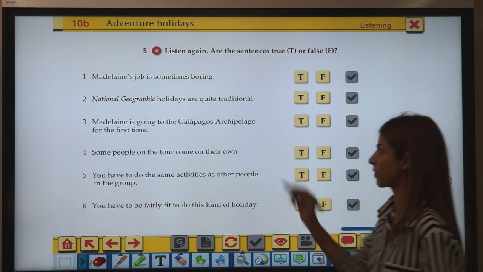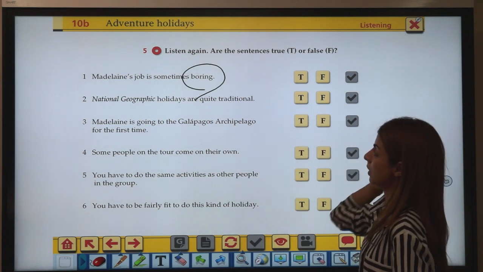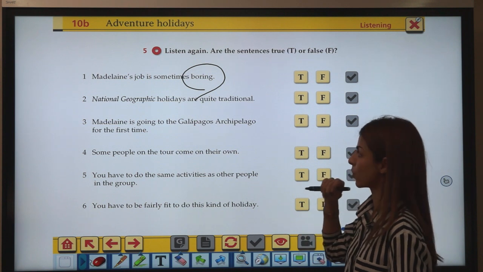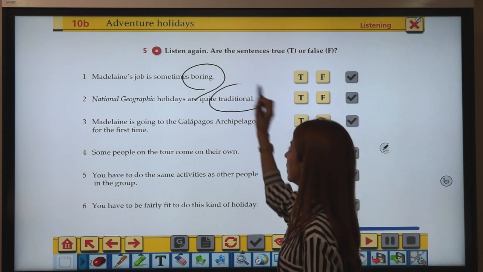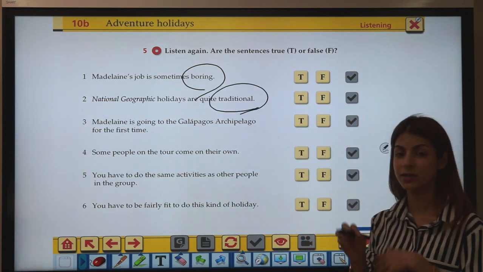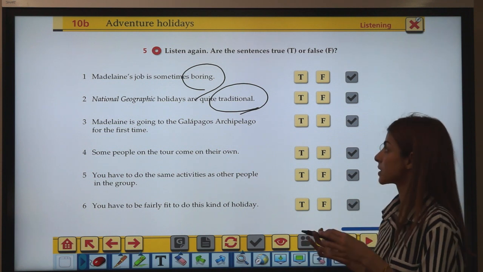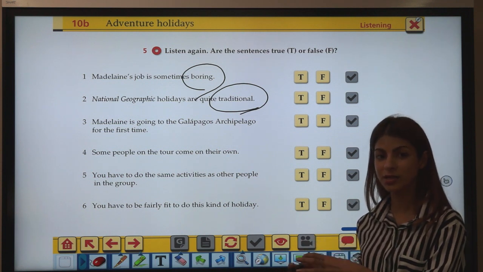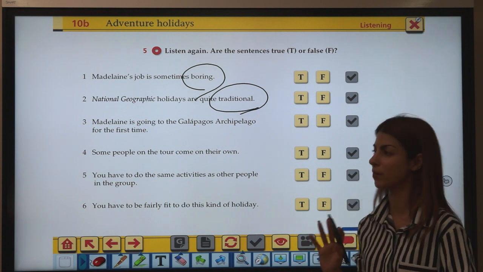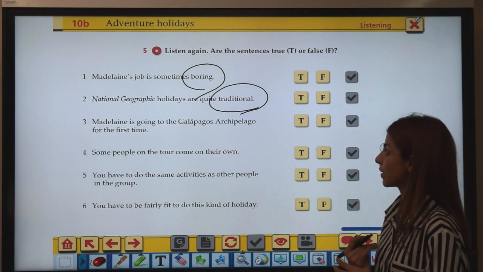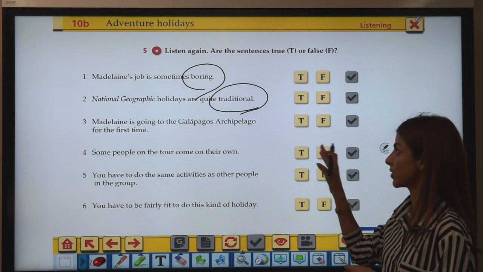Madeline's job is sometimes boring. Is it true? ดูโจทย์ก่อนนะคะจริงหรือเปล่าที่ว่างานของเขาเนี่ยมันจะ boring? Question 2. National Geographic holidays are quite traditional. When something is traditional, it doesn't change very much according to modern days, right? It sticks to its ancient tradition. อะไรก็ตามที่มันเป็น traditional คือมันดั้งเดิมเนาะมันไม่ค่อยเปลี่ยนไปตามสภาพสถานการณ์อะไรมากเท่าไหร่ Holidays ที่เป็นแบบของ National Geographic เนี่ยเป็นแบบนั้นจริงไหมมัน traditional ไหมนะคะ